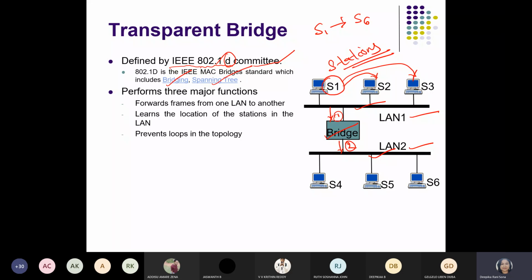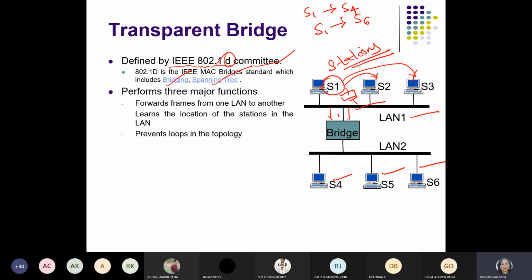Suppose once again the frame sent by S1 is going to be delivered to S6, S5 or S4, but S1 doesn't know the addresses of S4, S5 and S6. What will it do? First, take the case of S4. S1 wants to connect to S4 but doesn't know its address.